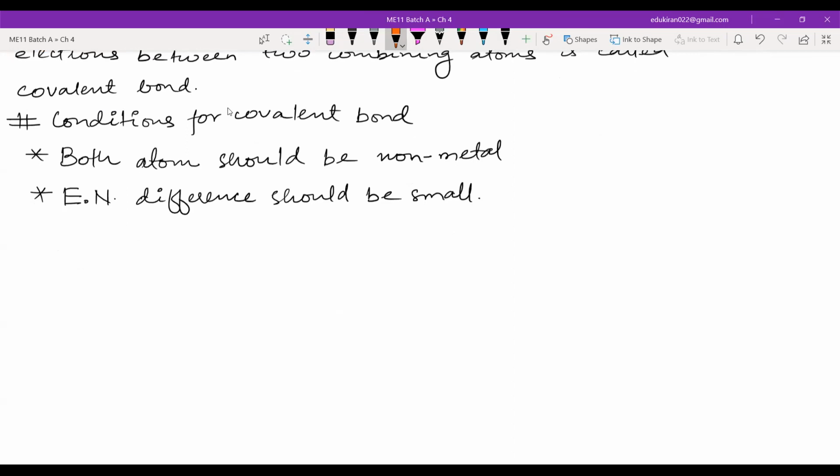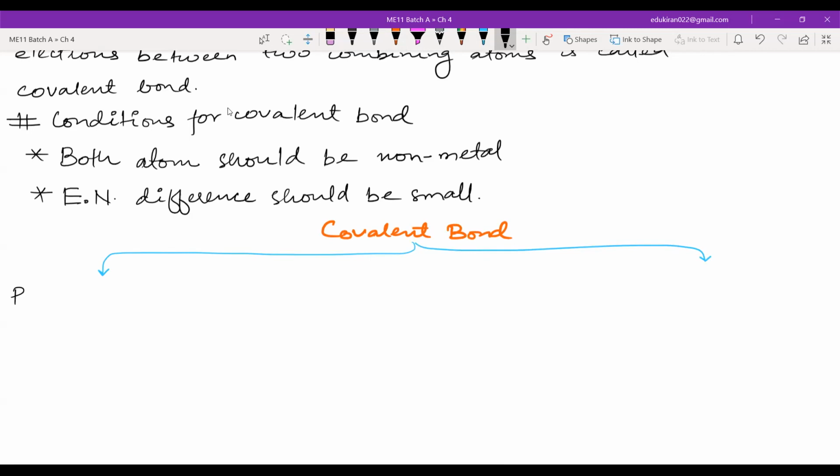Next, covalent bond can be of two types. One is known as polar covalent bond, or simply polar bond.